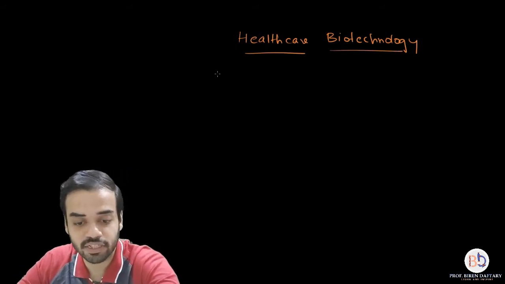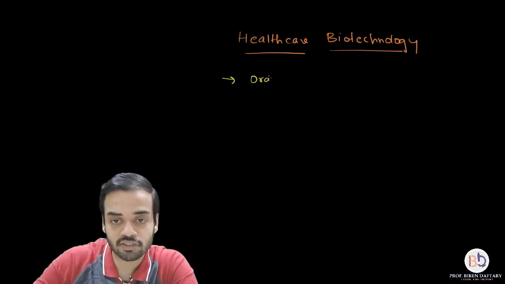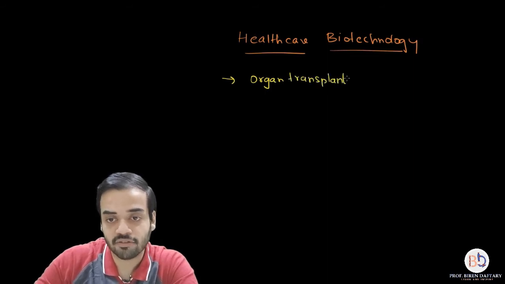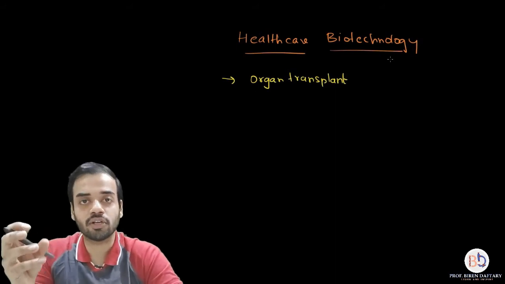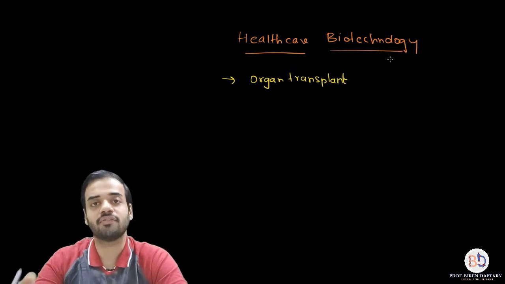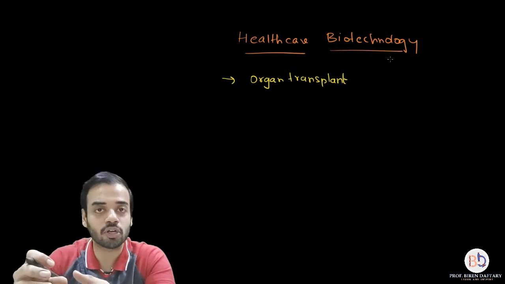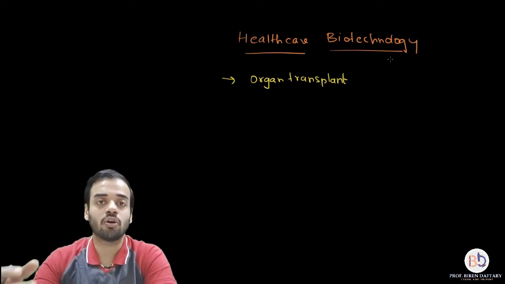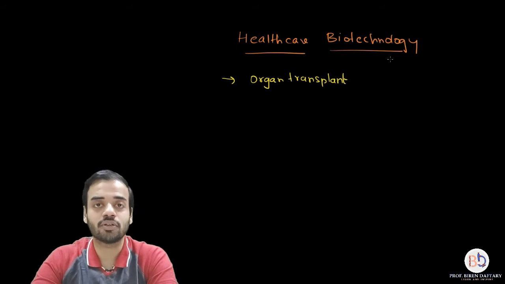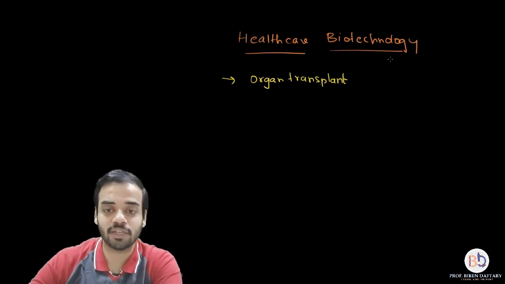I will write down some of the names. For example, biotechnology can be useful in organ transplant. Organ transplant is where a properly working organ is transplanted into a person who has a defective organ. Obviously the defective organ is removed, for example kidney transplant. Biotechnology plays a very important role in producing, harvesting or cultivating organs by using tissue culture and also recombinant DNA technology. So in organ transplant, biotechnology plays a very important role.